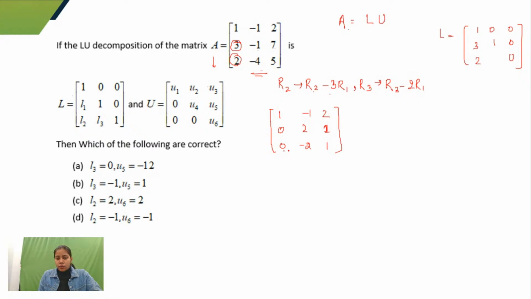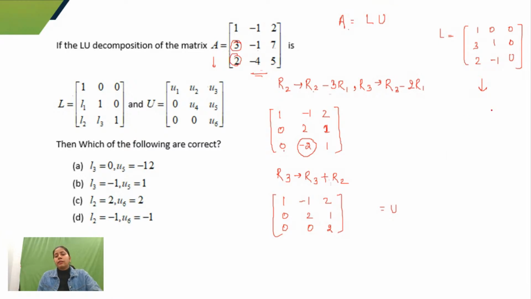Similarly, to make it an upper triangular matrix, I have to remove this. So what would I do? R3 approaches R3 plus R2. If I solve this, what would I get? Minus 1, 2, 0, 2, 1, and 0, 0, 1 plus 1, that is 2. Because I have added 1 from row 2, I'll subtract 1 here. Now you can see that this is a lower triangular matrix and this becomes an upper triangular matrix.